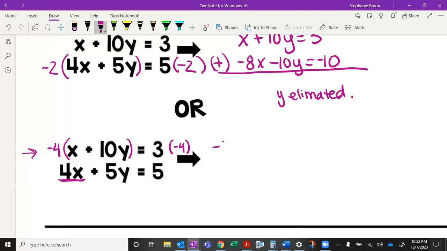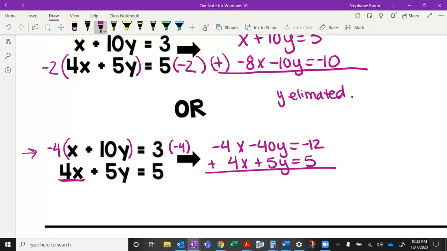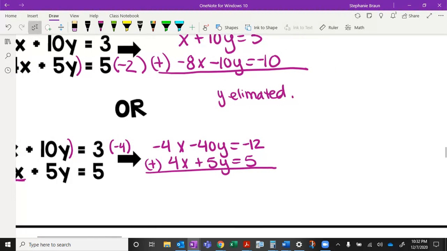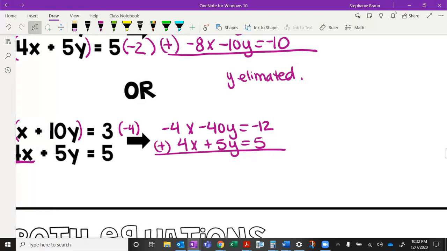That will give me -4x minus 40y equals -12. Then I stack that other equation, and now I can add them because I have a positive 4y and positive 4x and a negative 4x. And in this case, x will be eliminated first.